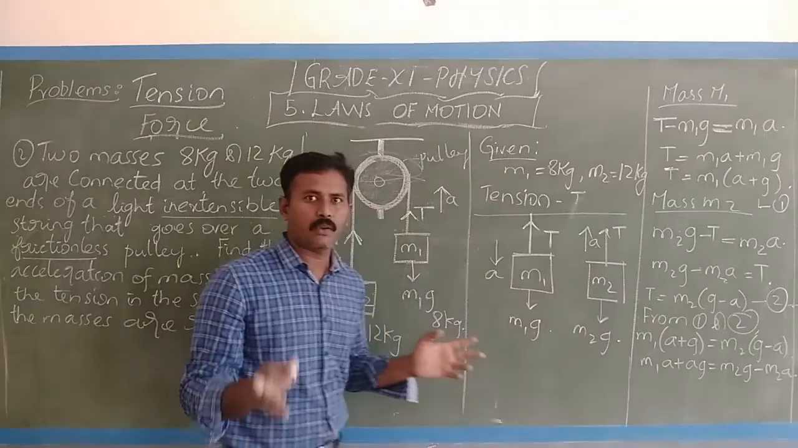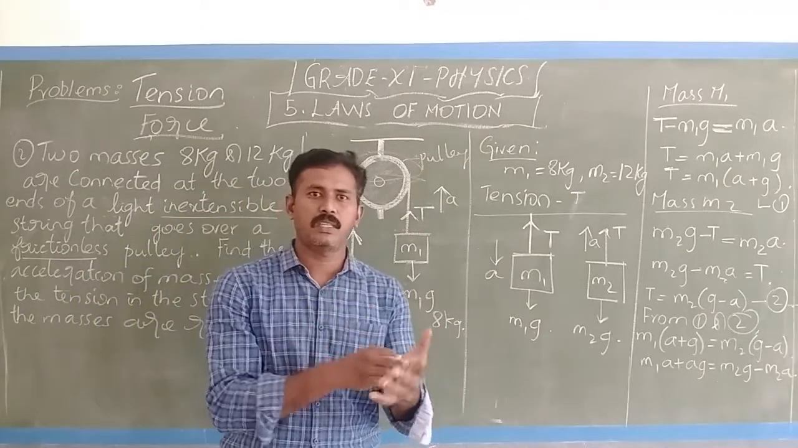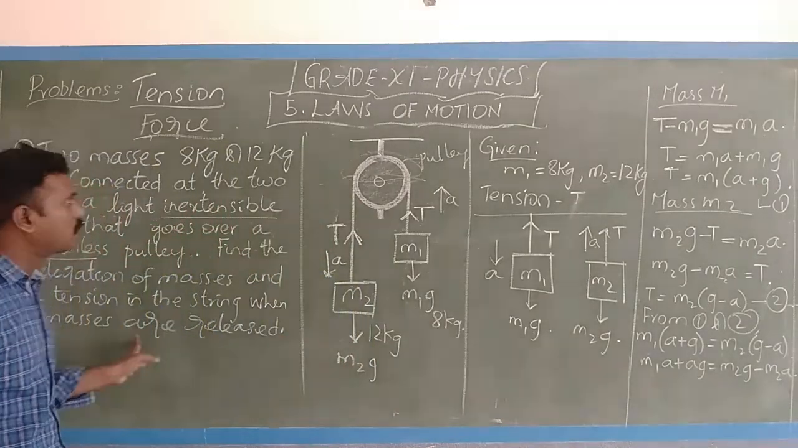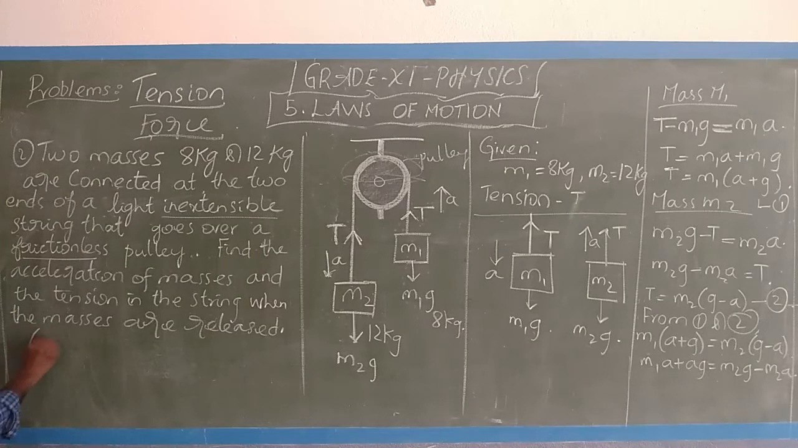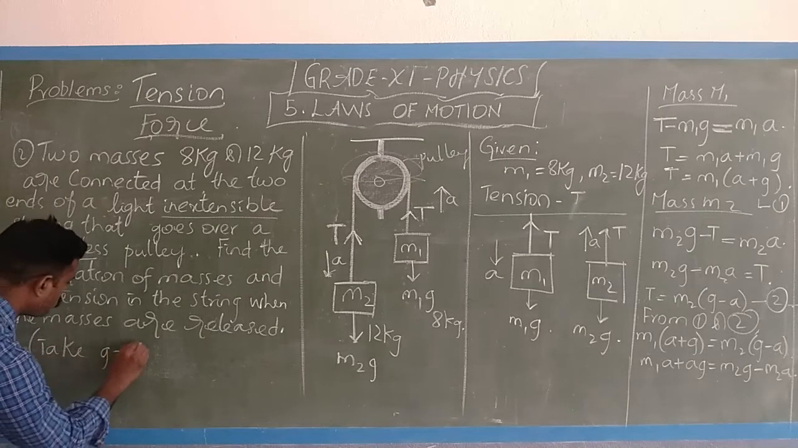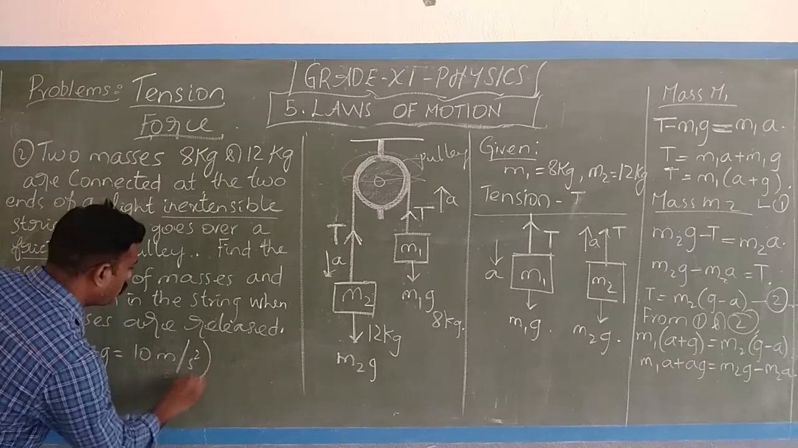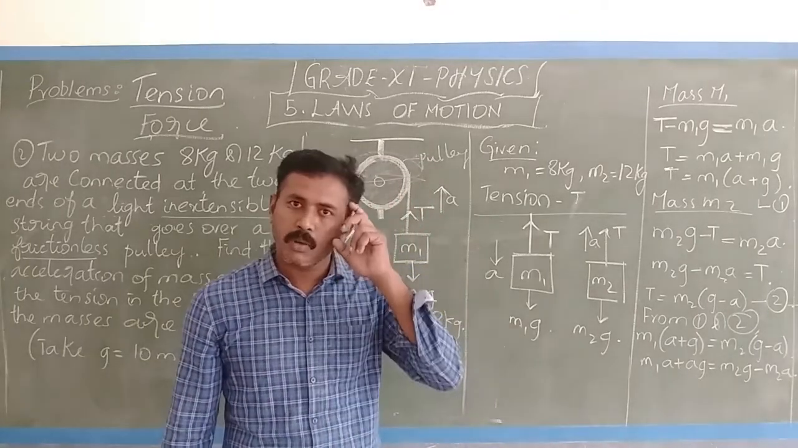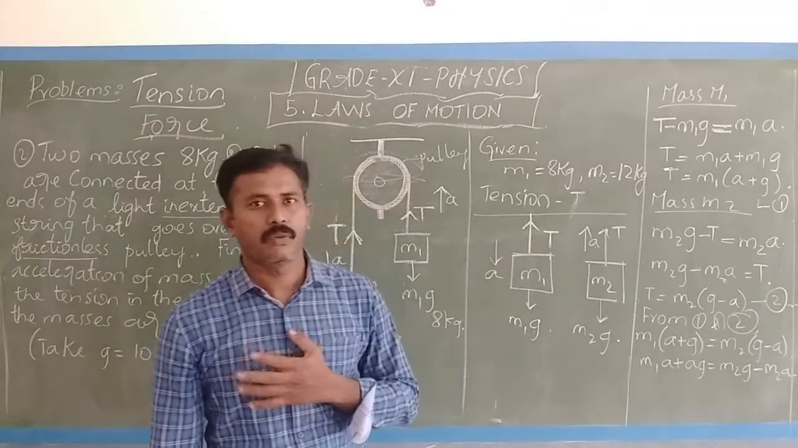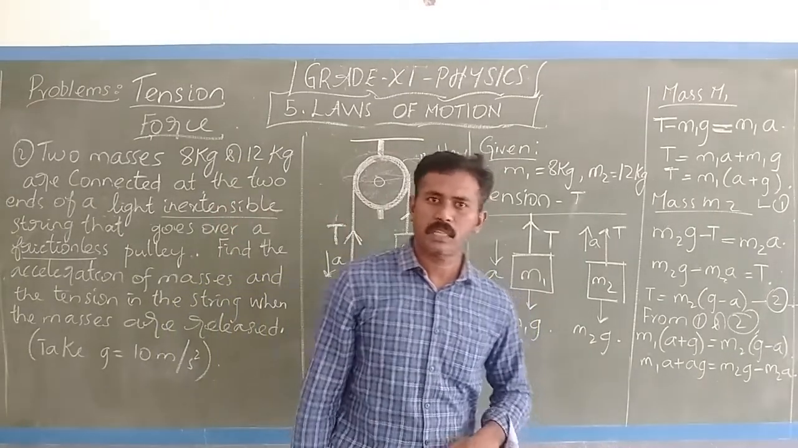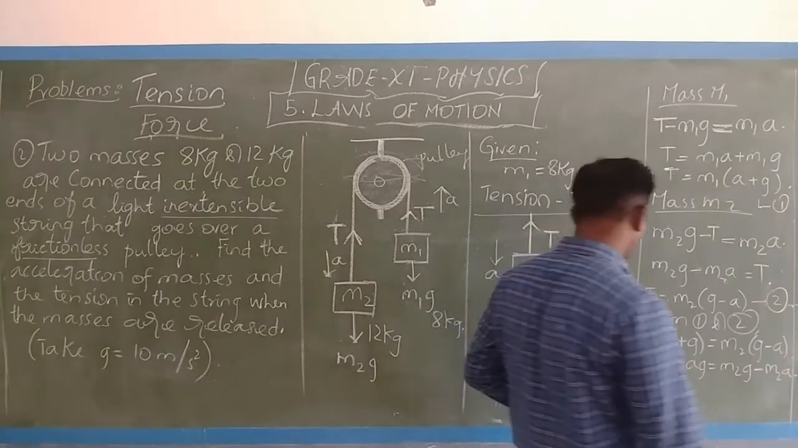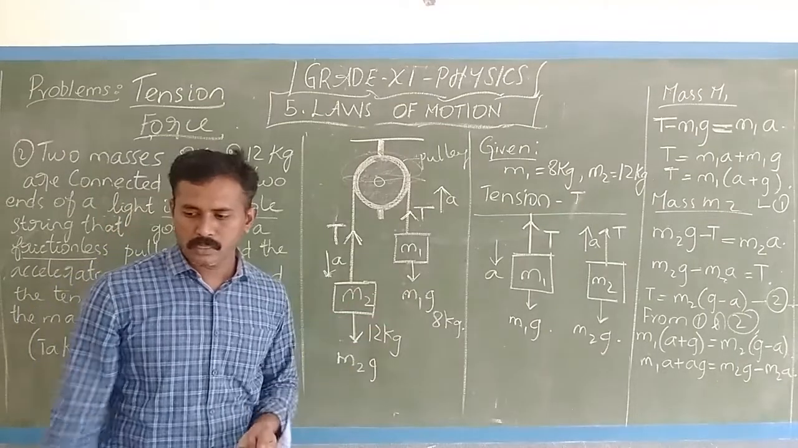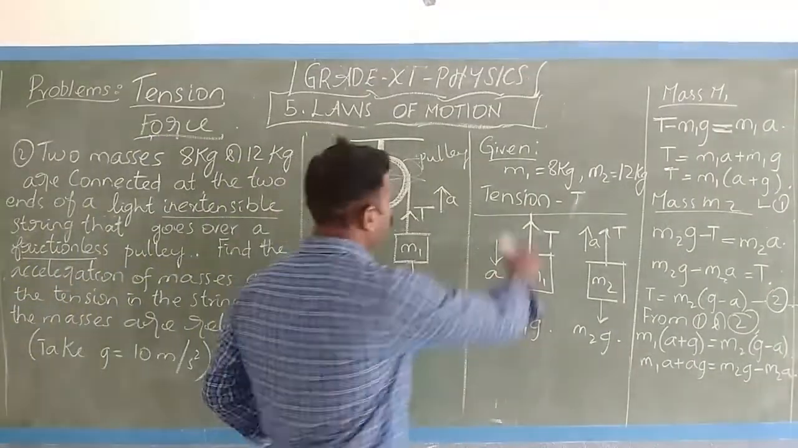I don't know a, I have to find it because I know m1, m2 and g. For our convenience we take the gravitational acceleration as 10. So I will specify here: take g equal to 10 meter per second square, because 9.8 is the actual value. We can round it off for mathematical convenience. So you consider g equal to 10 meter per second square. So pause the video and copy this. I will continue in this part.